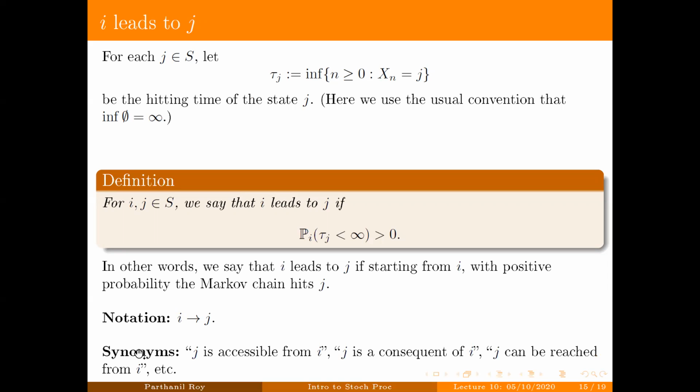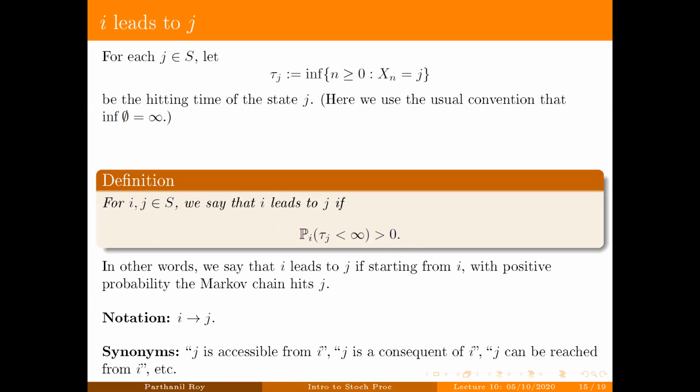I'm using the book of Sid Resnick, and he actually doesn't use "i leads to j". He uses the term "j is accessible from i". But I'm going to just say i leads to j. This is also Sidney Resnick's notation. But there are various synonyms.